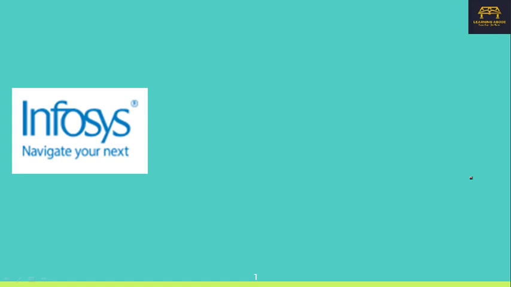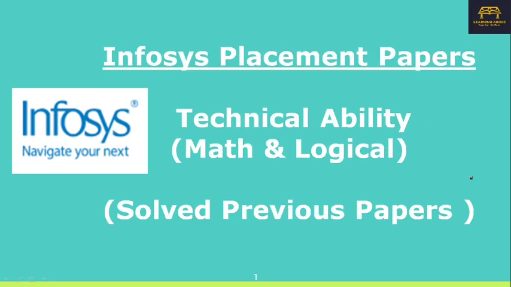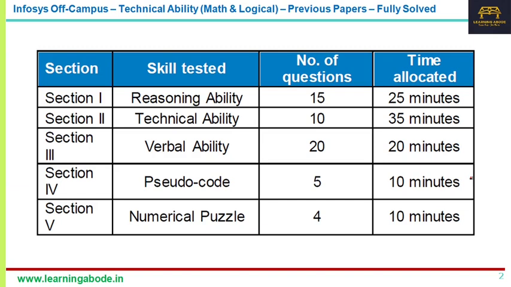In this video, I'm going to solve the previous year papers of Infosys. If you look at Infosys, there are off campus and on campus drives for the system engineer hiring, which is your regular entry level software engineering job. They have about 5 sections.